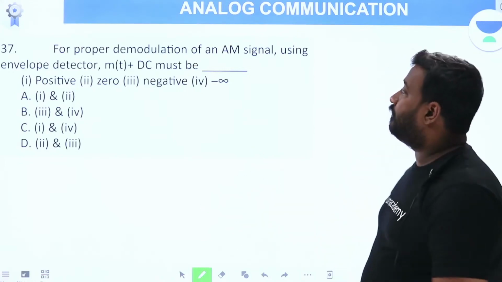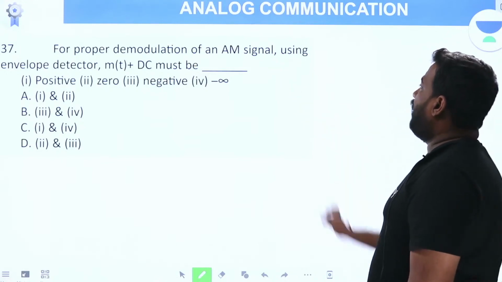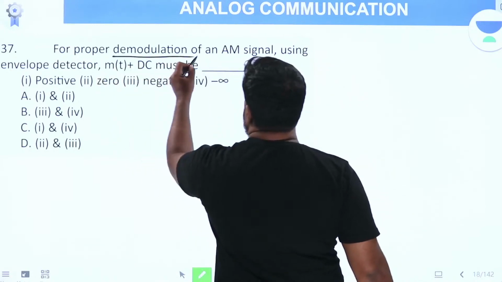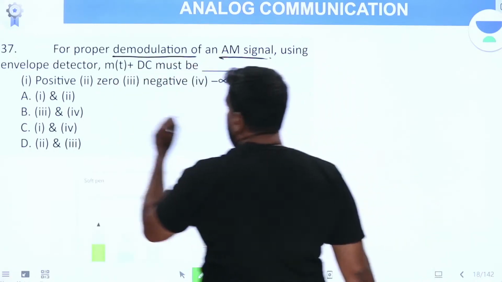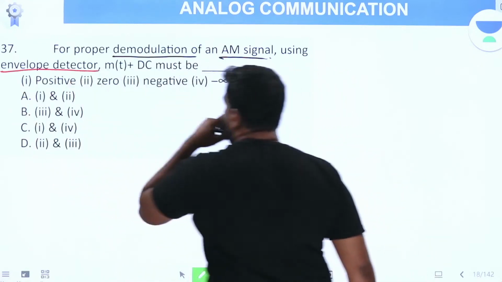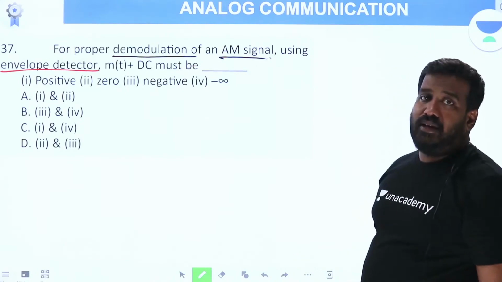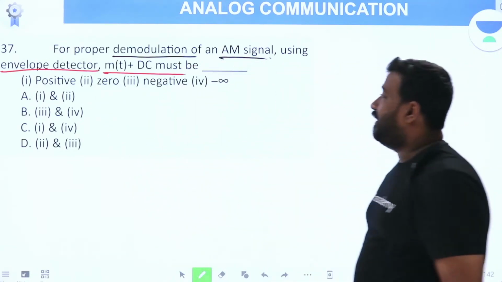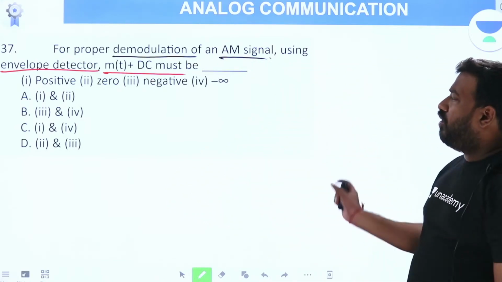Okay? Now, for proper demodulation of an AM signal, now we are into demodulation. As I told you, one of the demodulation techniques is the envelope detector. For proper demodulation using an envelope detector, m(t) plus DC must be positive. You should know some concept here.